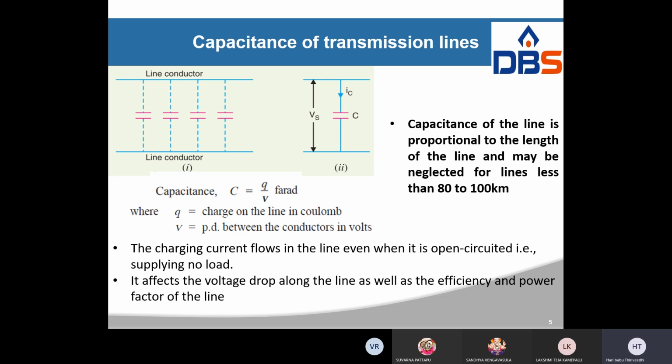We know the formula C is equal to Q by V farad, so Q is equal to CV. Q is the charge on the line in coulomb, and V is the potential difference between the conductors in volts. Charging current flows through the line even when it is open circuited, that is, no load. First of all, you have to find out Q and then find out C.